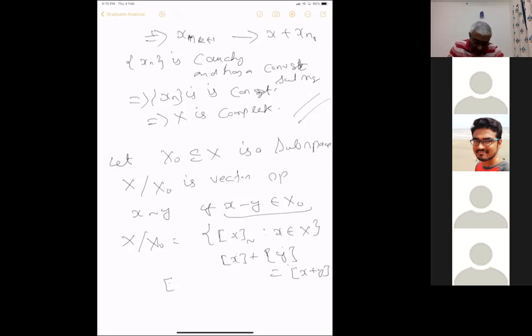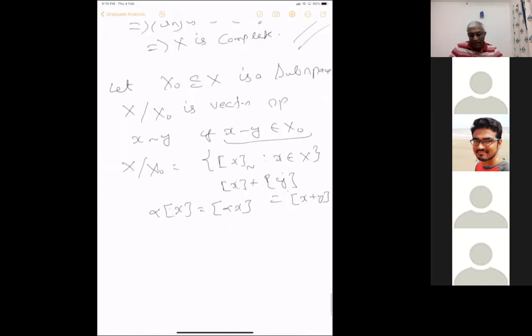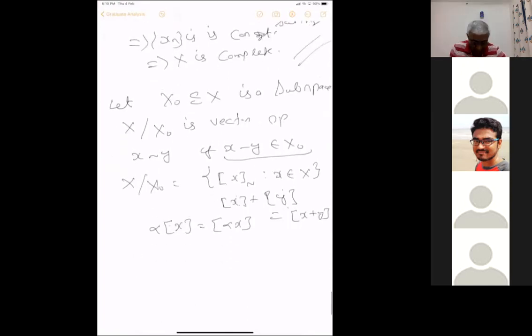These are all part of a linear algebra course. Similarly, alpha times an equivalence class is also well defined. You can well define these things. But then to define a norm, you need something more. You will see why it is the case.